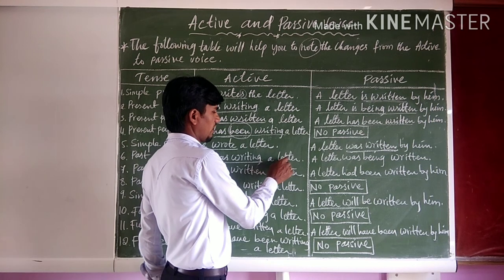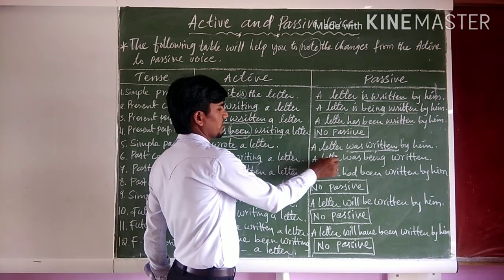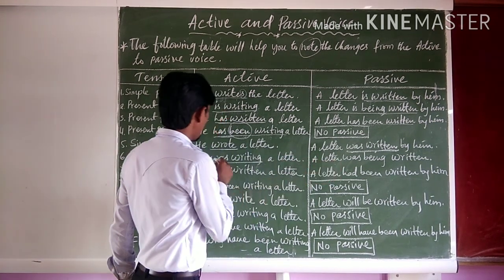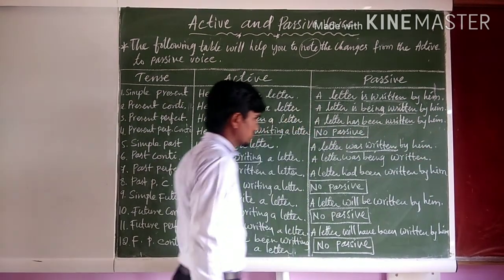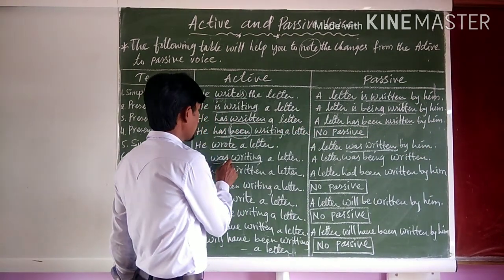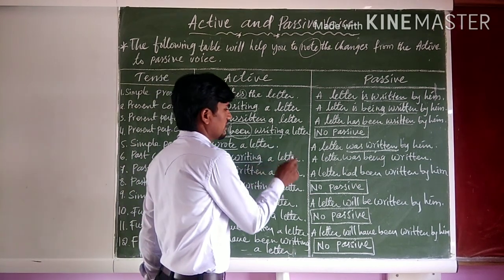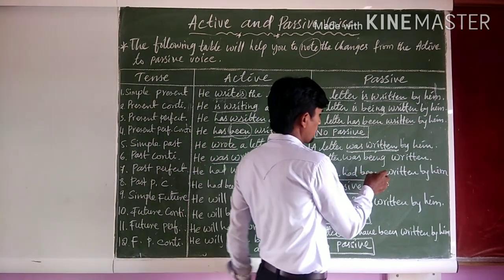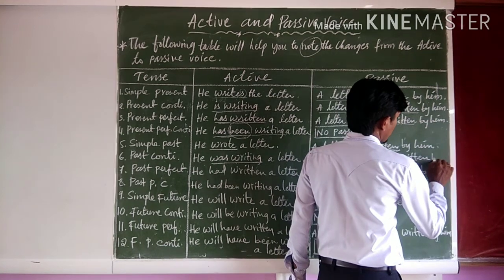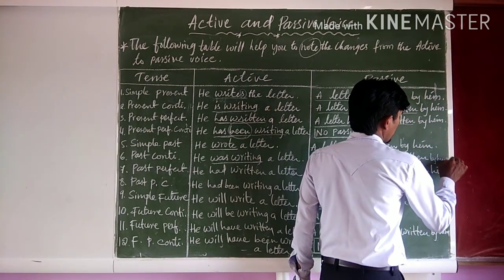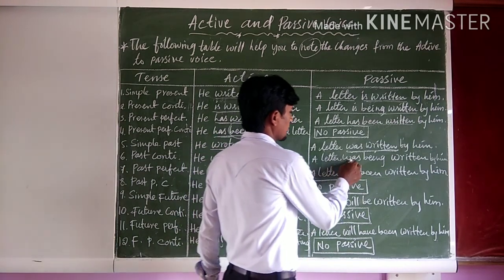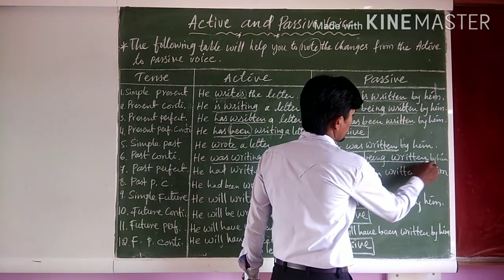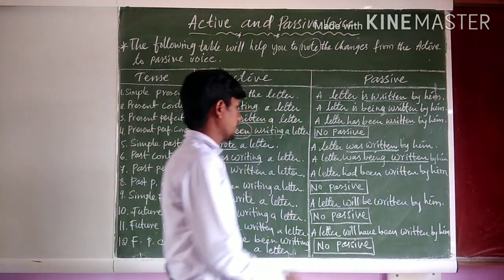The object of the active voice becomes the subject of the passive voice, and the subject of the active voice becomes the object of the passive voice. So, he was writing a letter. A letter was being written by him.